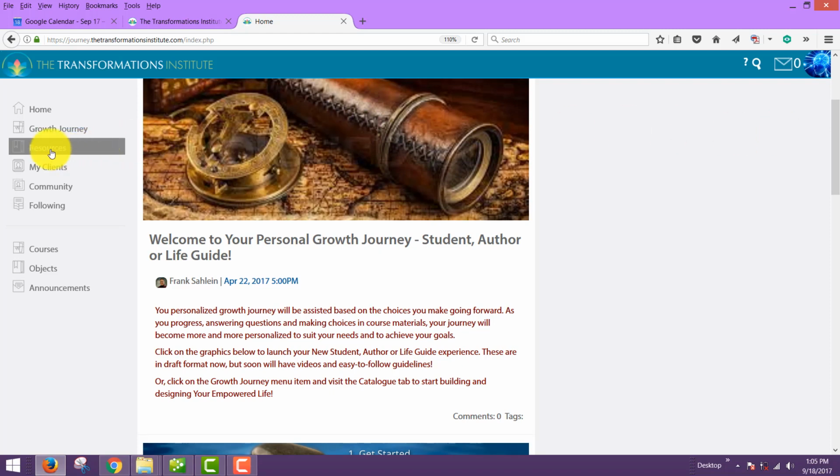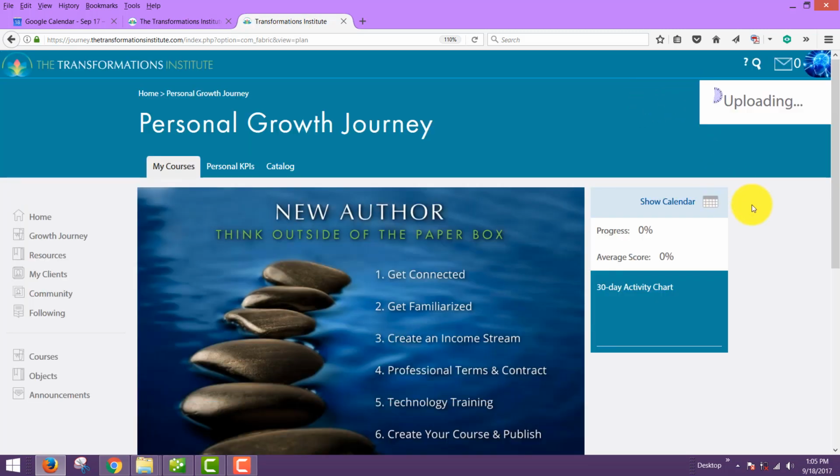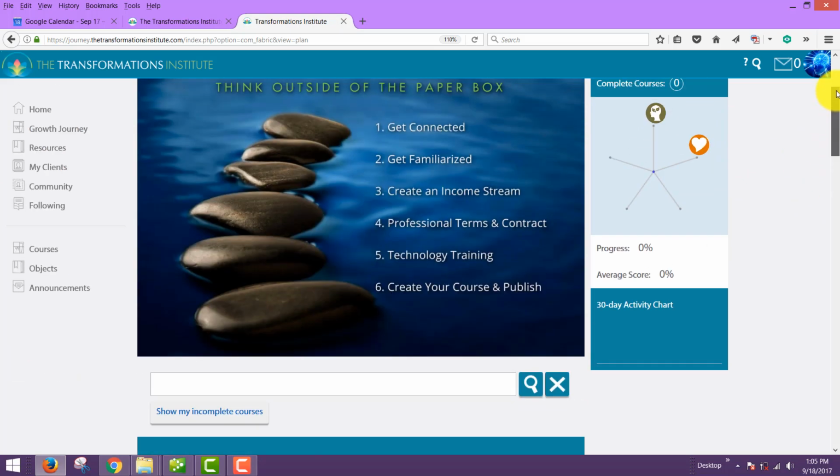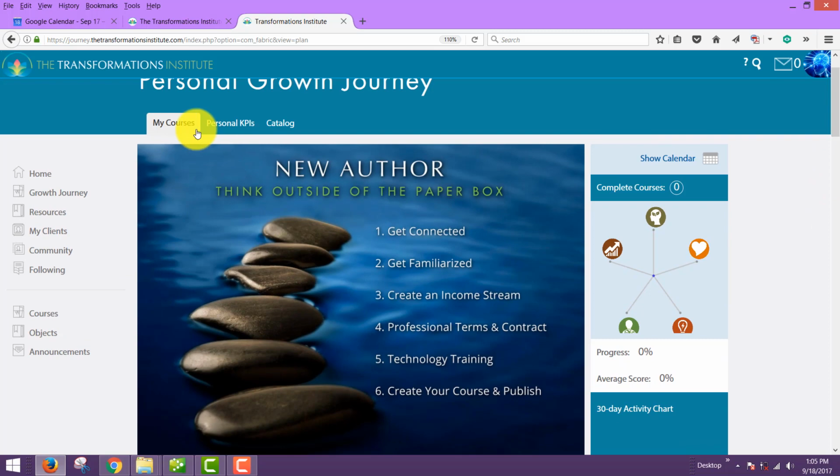In the resources, you'll eventually find resources that have to do with all 8 areas of the Transformation Institute. And those 8 areas are really centered around your growth journey here. This is the heart and soul of the Transformation Institute as well. Now, right now I'm looking at being an author, and so the author tab comes up. But if I'm looking at my catalog here, that's the key one, the tab that says catalog under your personal growth journey.